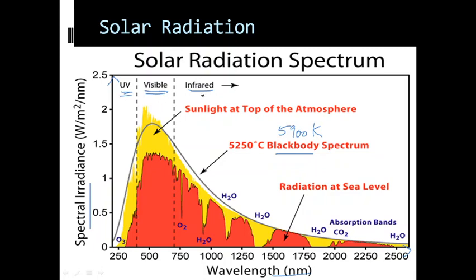But as the solar radiation passes through the atmosphere, some of the radiations get scattered and reflected, and the radiation that reaches the surface of the earth is different from what falls on the atmosphere. As you can see here, this yellow curve represents the solar radiation spectrum that falls on the top of the atmosphere, and then some components get cancelled due to scattering and reflection. At the sea level, the radiation that we get is indicated by this red curve.